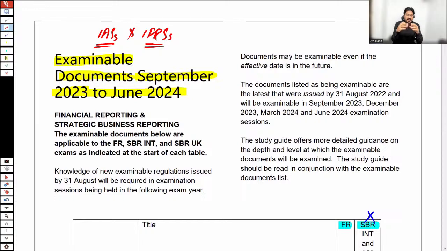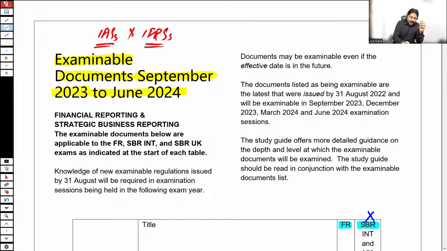All of these areas are there at F3 level, but not at FR level. But yes, the knowledge which we have gained is directly relevant to our FR, right? It's not that you should think we should not know about bank reconciliation while studying FR, because the basic things are covered at F3 level, but all of these things are also relevant to your FR paper or your SBR paper as well.